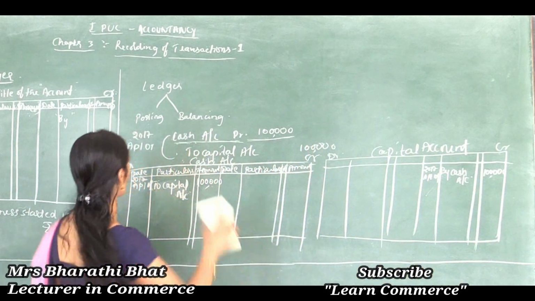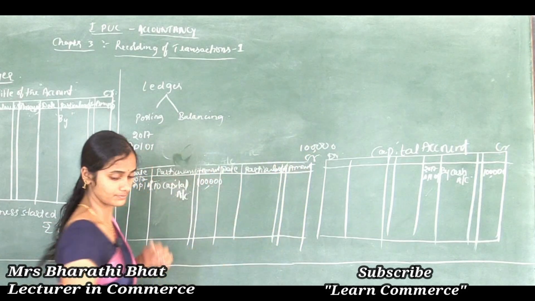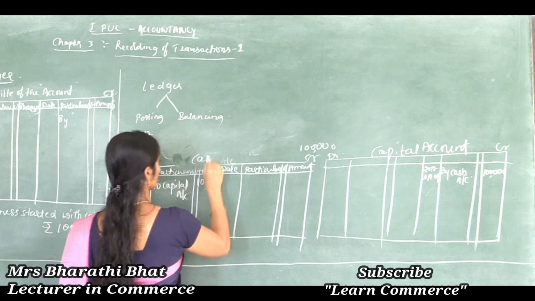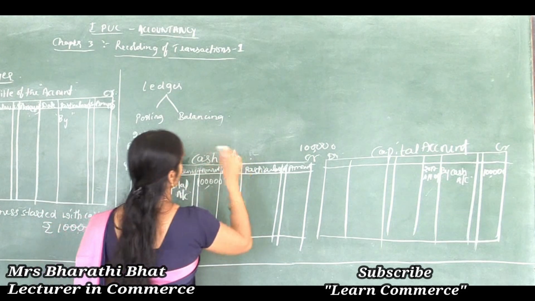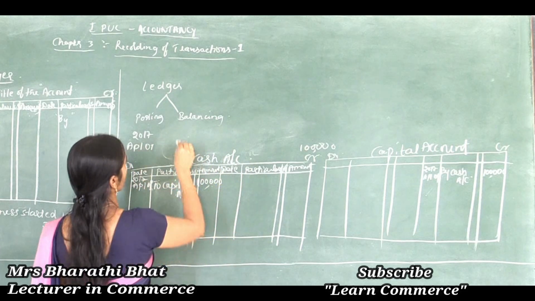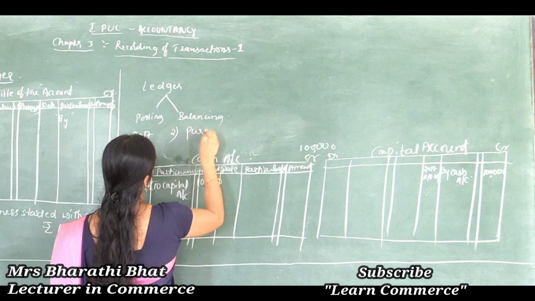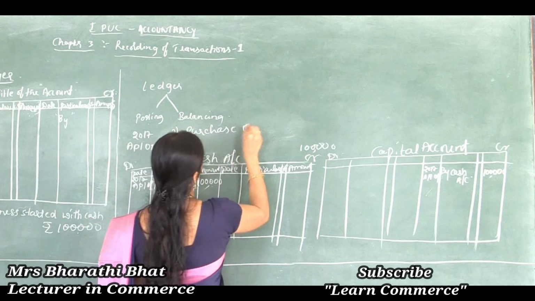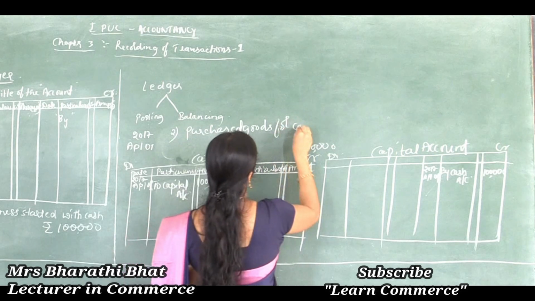Say, take one more example. We already prepared the cash account. Let's take the related transactions. Example: purchased goods for cash, rupees 50,000.